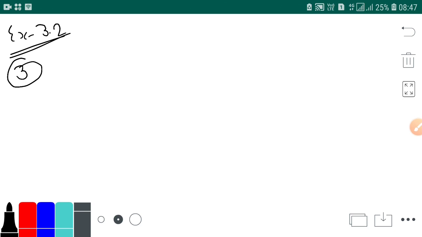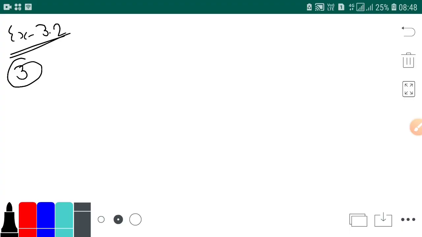2 officers, 10 clerks and 3 peons contributed for a staff picnic. The contribution collected per person is shown in the following table. Officers 1000, clerk 500 and peon 200.